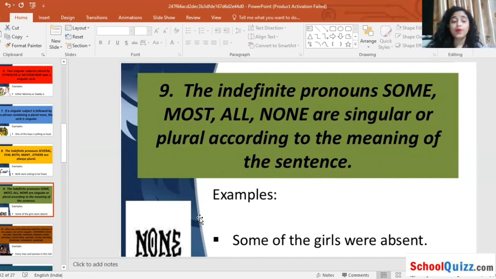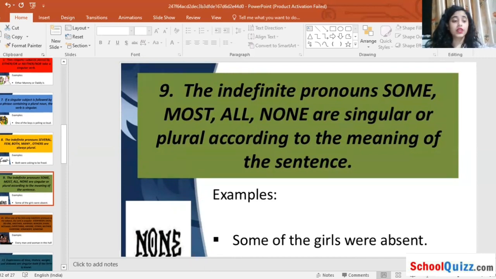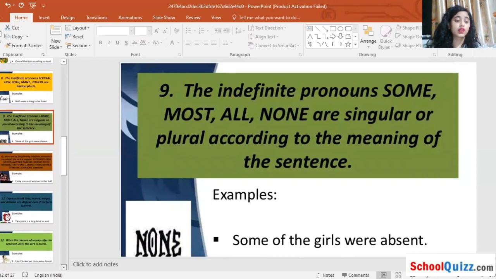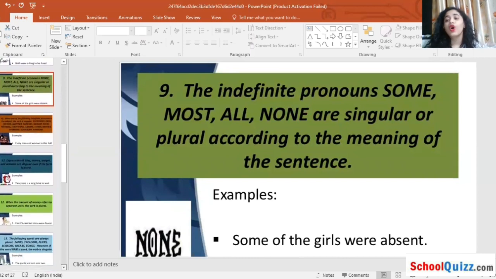Okay, so I hope you are clear with what we have studied. We will study further in the next lecture. See how many rules are there in total. Basically 20 to 21 rules are there which you have to study. So we will continue in the next lecture.